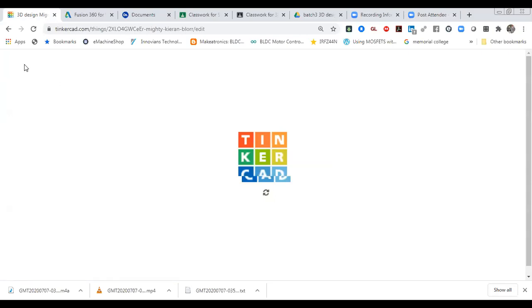Yes, so this one is our Tinkercad. So resistance are equal, that is not a solution for that. Resistance are equal means we have to get output should be half. So let me open it again.